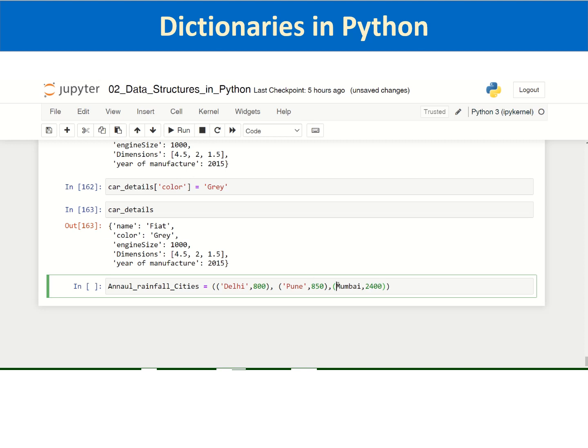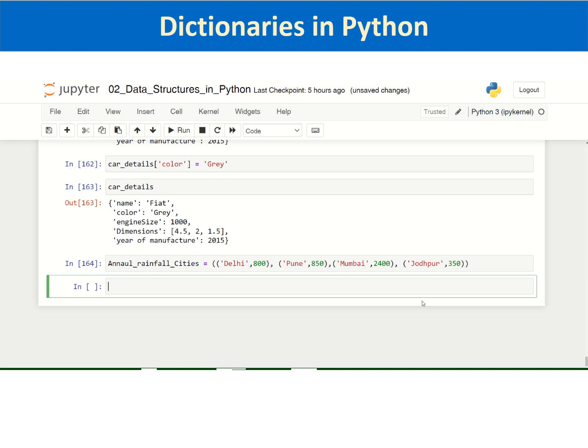Mumbai is a string, you should place it in quotation marks, and some dry area, Jodhpur, say 350. So this is a tuple of tuples containing information about annual rainfall.